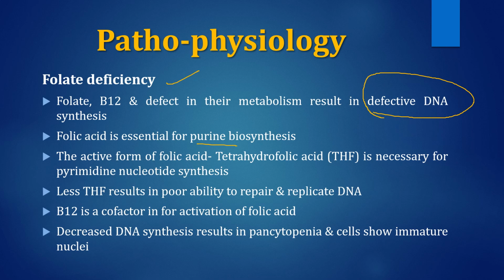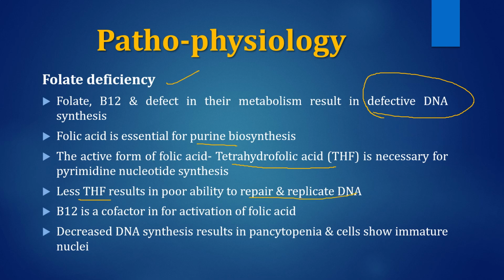Folic acid is converted into its active state, methylene tetrahydrofolic acid, which is necessary for various nucleotide syntheses which produce DNA. And if this active state, tetrahydrofolate, is lacking, then there will be poor repair as well as replication of DNA.